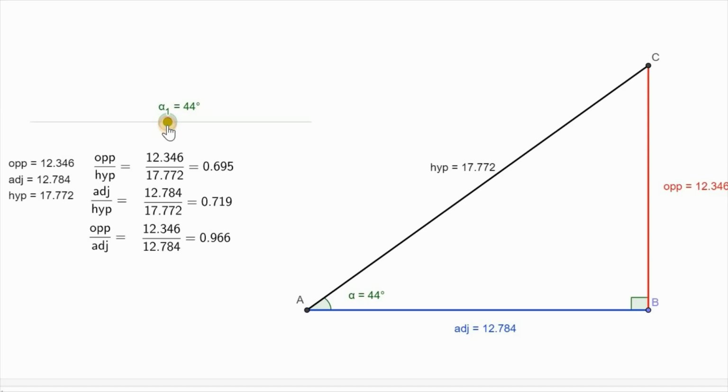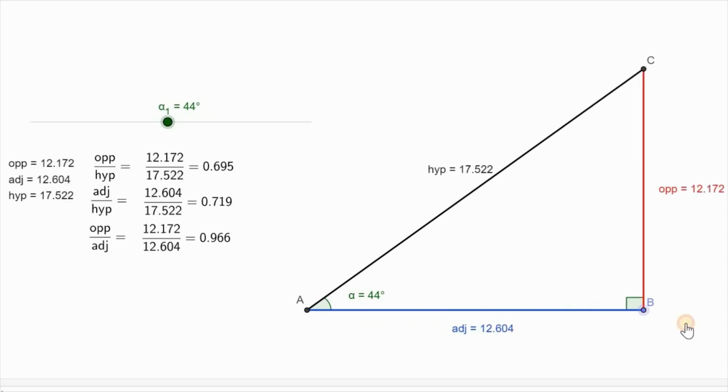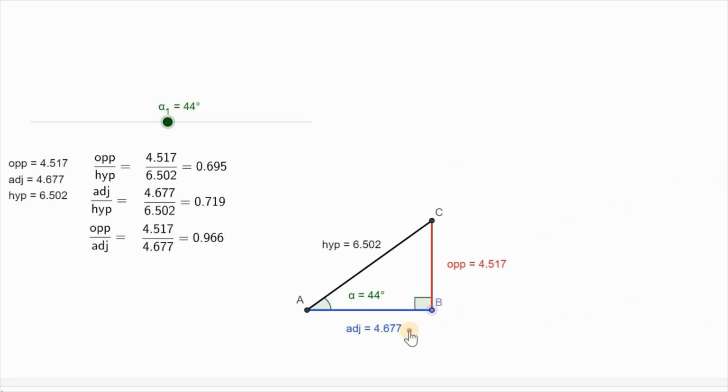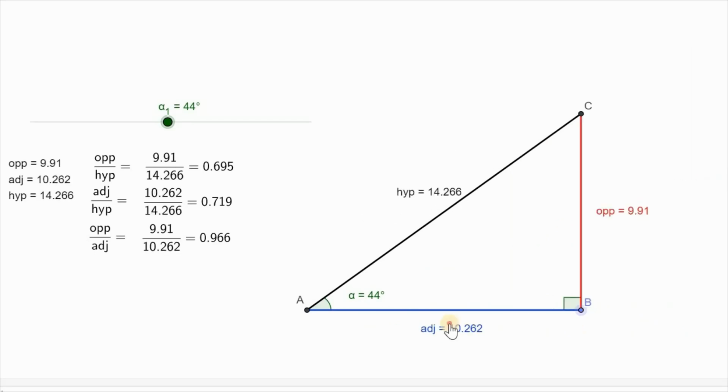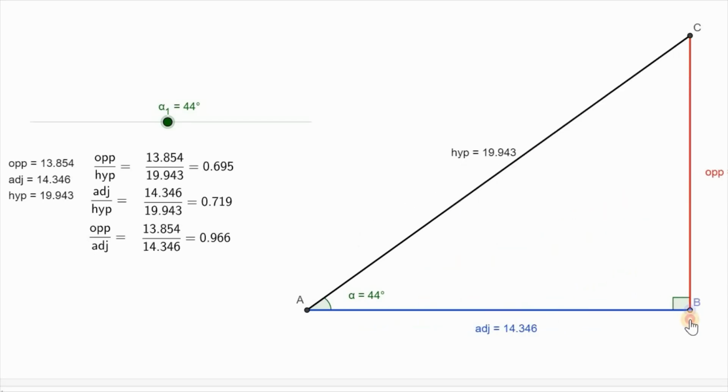I am changing to another angle, 44 degrees. So now what is the ratio? Opposite side by adjacent side is 0.695. Now let us see again what will happen to the ratio. See, all three ratios remain the same irrespective of the change in side lengths. This is one of the most important properties of trigonometry. The ratio of opposite by hypotenuse is always a constant for a given angle.